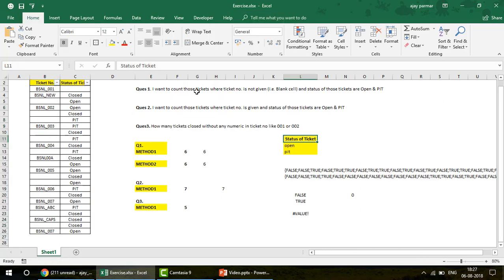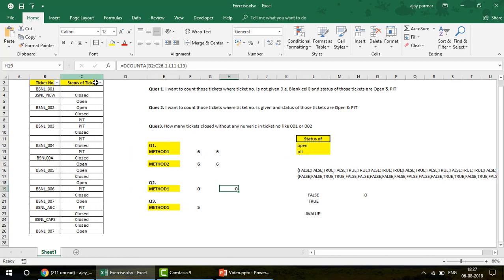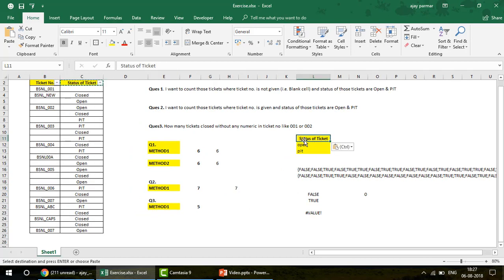Now if I just say status of ticket, for example, like this, and I press enter, you see that you will have the answer 0. Why? Because your header has to be the same, so make sure your spelling is the same, right? You can write in uppercase or lowercase, not a problem, but guys, the header is required. Now why I have written it here, there is no reason. You can write it somewhere on the top also, maybe here also, right? The idea is just to write both these things and provide this in the criteria parameter.